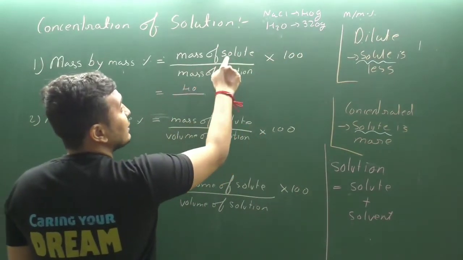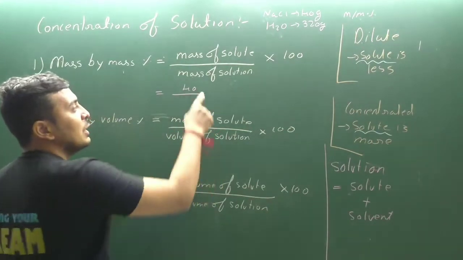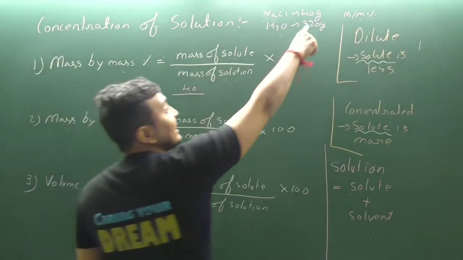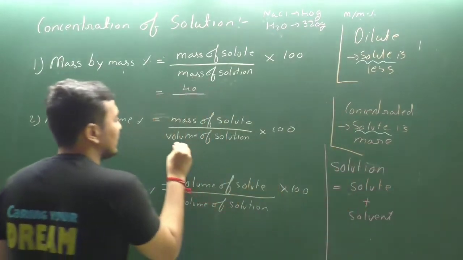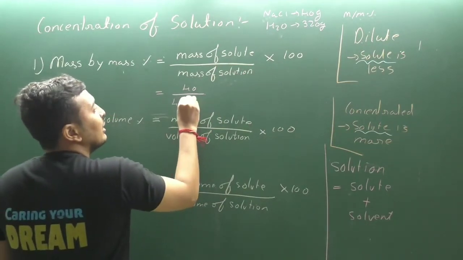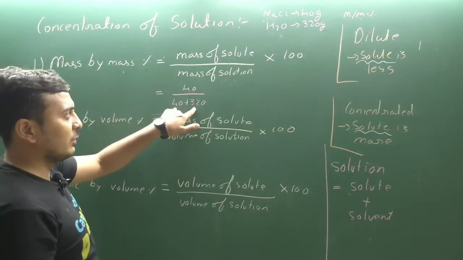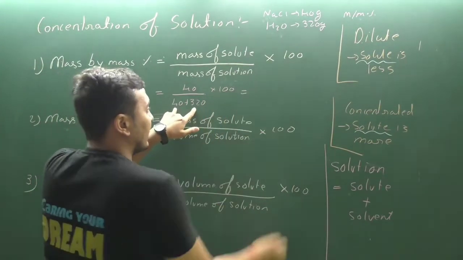So we need the mass of solute. That is 40 grams, so I have written 40. What is the mass of solution? That is the addition of solute plus solvent. So we write divided by 40 plus 320, that is mass of salt plus mass of water, into 100.